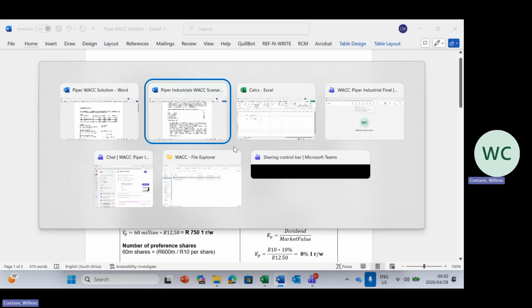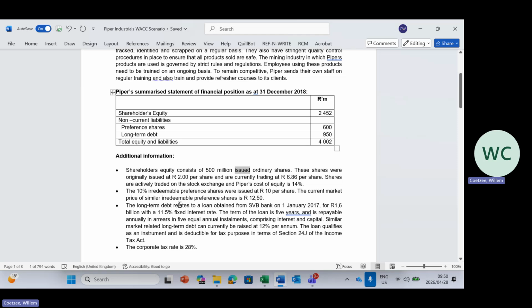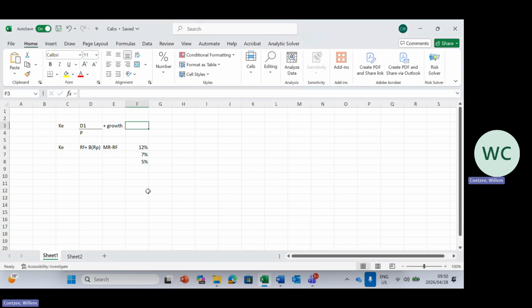For a listed company, it's simpler because we say it's actively traded on the stock exchange. For a private company, it might be a bit more tricky because you can't open a newspaper or an app to see the price of the shares. Then we will usually give you something like a share transaction that happened in the past, or you might have to calculate it using the dividend growth model here.